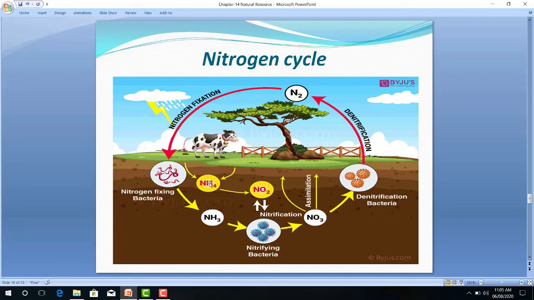Nitrification is a process in which ammonia is converted into nitrates, and denitrification is a process in which nitrites and nitrates are converted once again into nitrogen gas and oxygen gas, and it moves into the atmosphere. So this way we have learned how this cyclic movement of nitrogen takes place from atmosphere to the earth's surface, and once again from earth to atmosphere, and 78% of nitrogen remains constant.